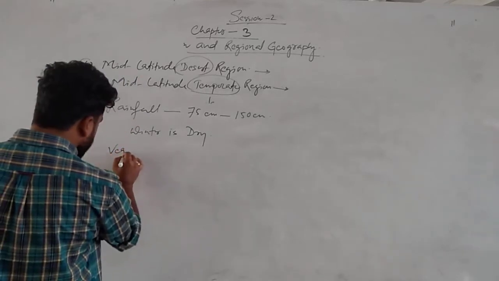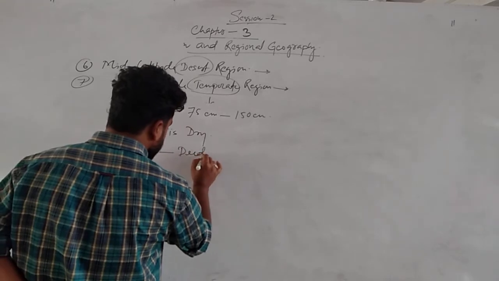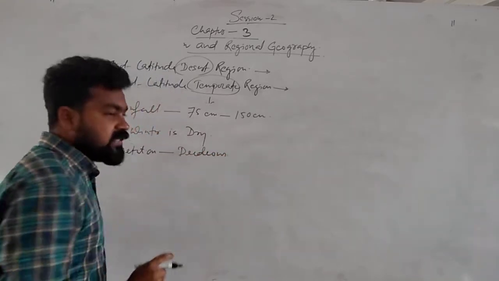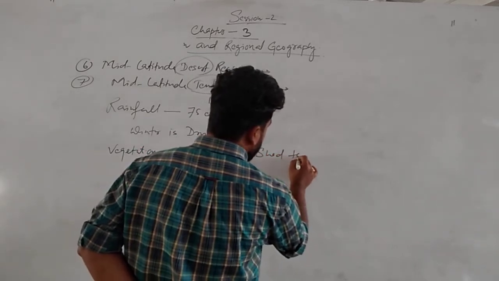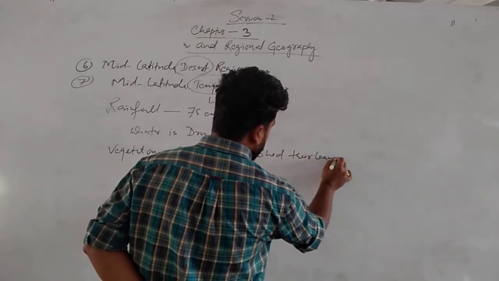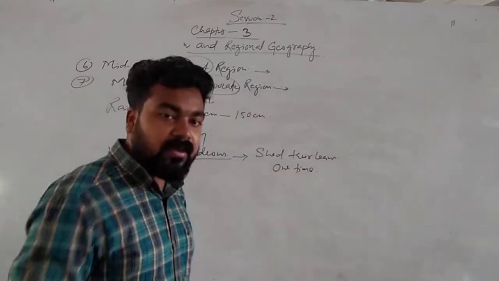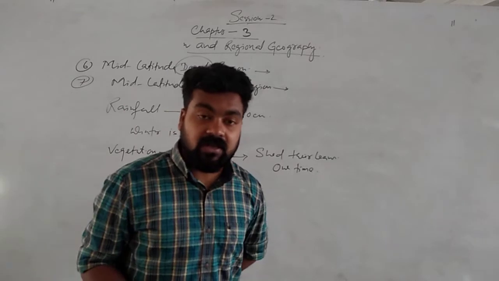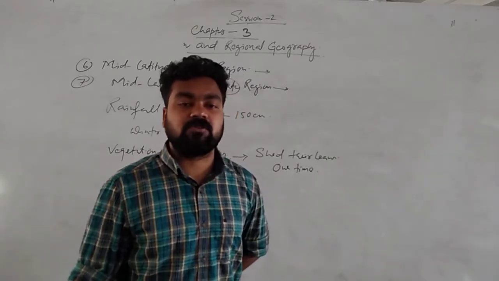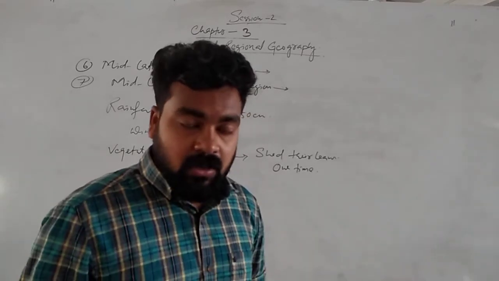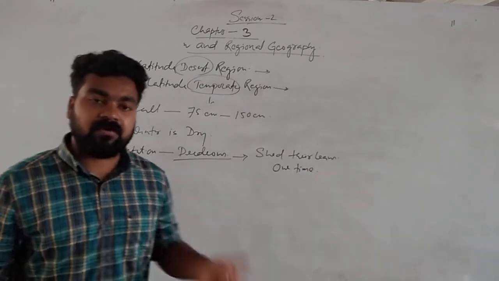And what type of vegetation can we find here? The vegetation we can find here is deciduous. We know what a deciduous forest is. Deciduous means those trees shed their leaves at least one time of the year. Generally in Assam, deciduous trees are there. In Assam, tropical evergreen forest is also there, and deciduous trees also. But what is the difference between deciduous trees and the evergreen forest?